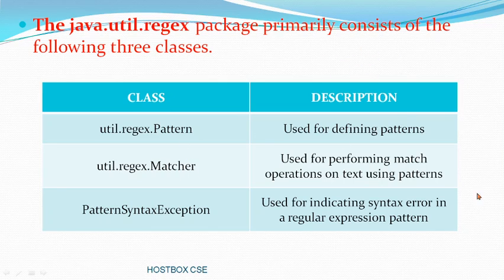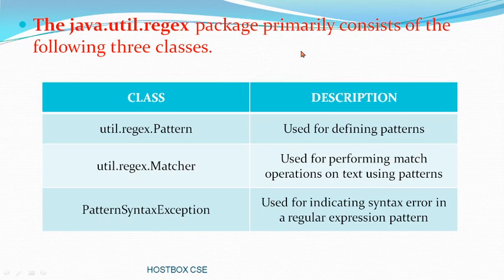Matcher is used for performing match operations on text using patterns. For example, I have ABCD and I want to search for A and B. That time we need the matcher. We check whether AB matches in ABCD or not. If matches are available, either a single character or in various ways, we check the matching of the elements.